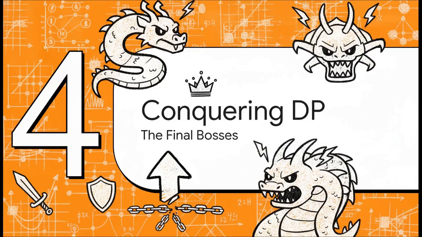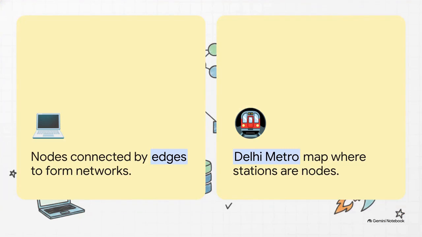Brace yourselves because we are entering month 5, conquering DP, the final bosses. This is where most people drop off, but not you. Let's look at graphs. A graph is simply nodes connected by edges. The absolute best way to visualize this is the Delhi Metro map, or Google Maps. The stations are your nodes, and the train tracks connecting them are the edges. When you're finding the shortest path from Rajiv Chowk to Hauz Khas, you are literally executing a graph algorithm.